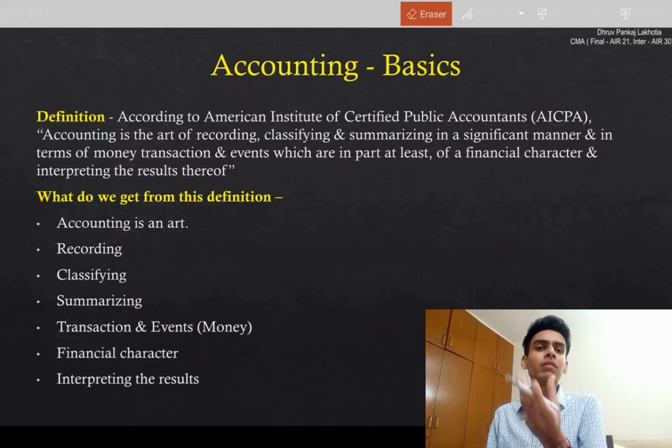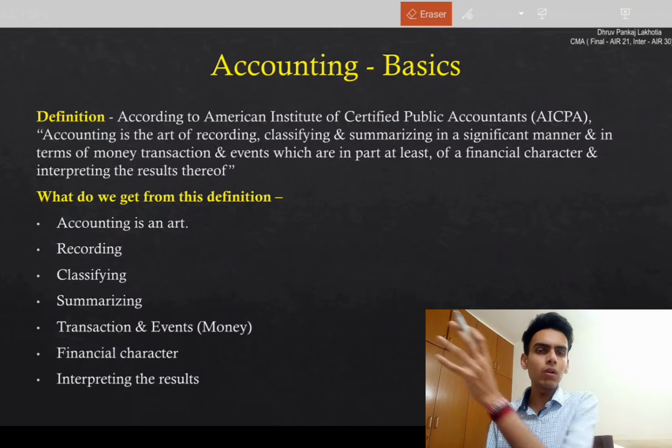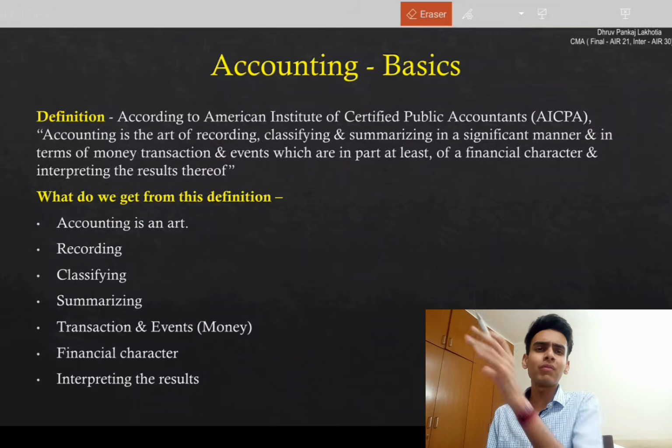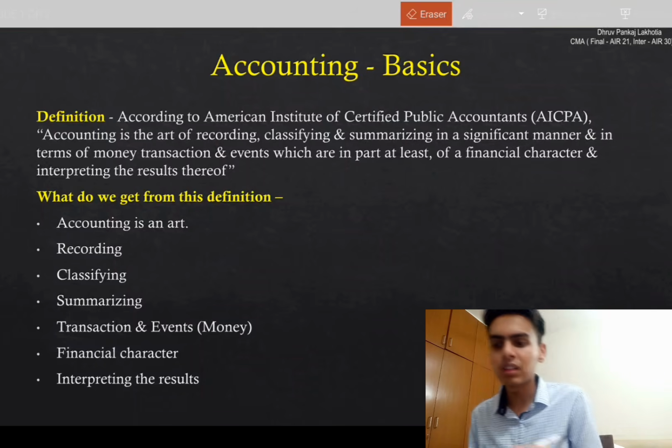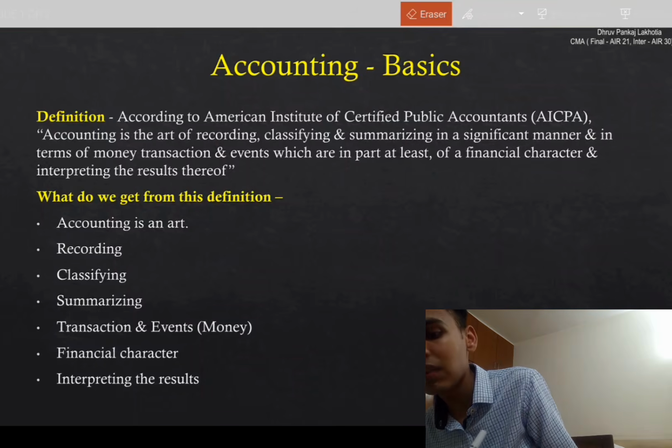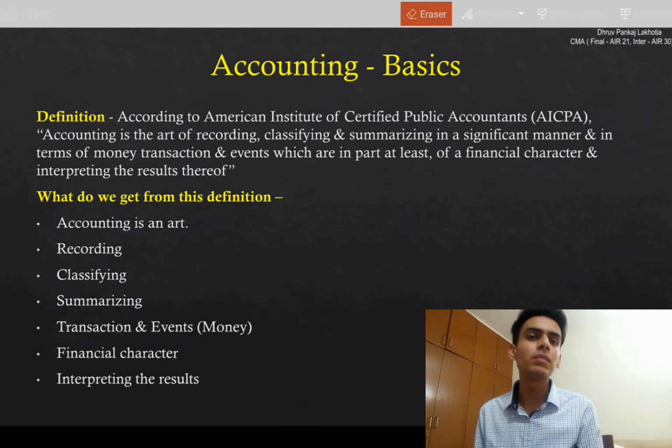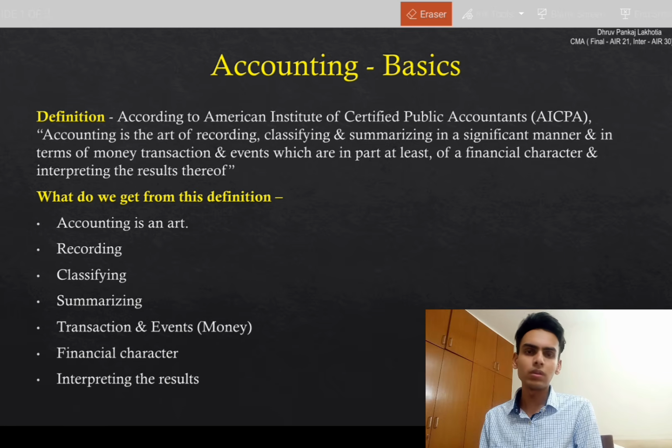Because it's the best definition of accounting, which will not only give you the definition but also the process of accounting and what the accounting works for. It is very basic and it has everything an accountant does from start to bottom. So we're going to start with the American Institute of Certified Public Accountants. What is AICPA? Okay, we know now, the CA/CMA of America. So accounting is an art.